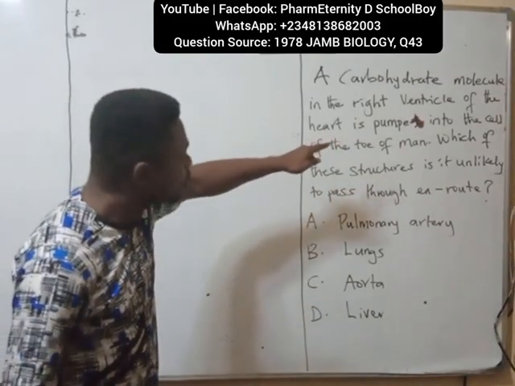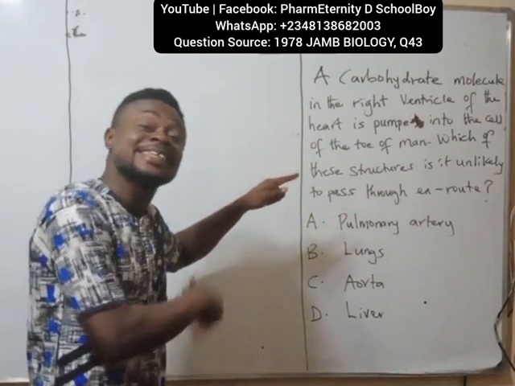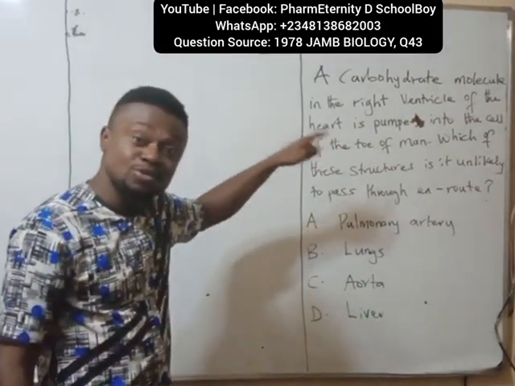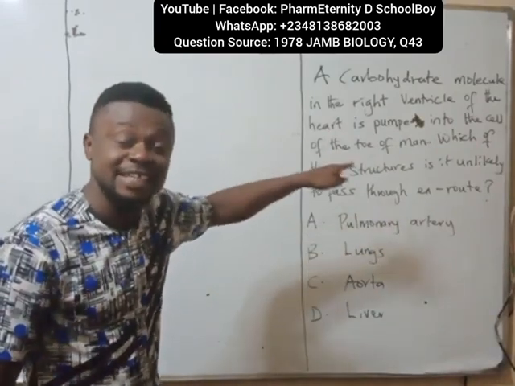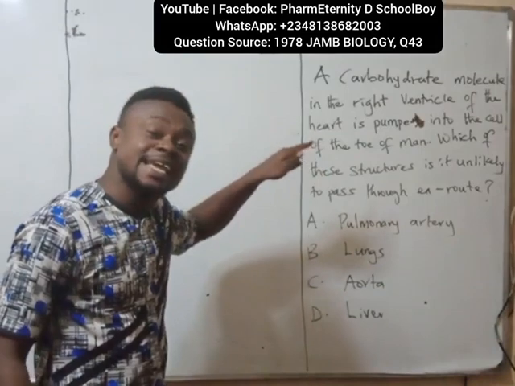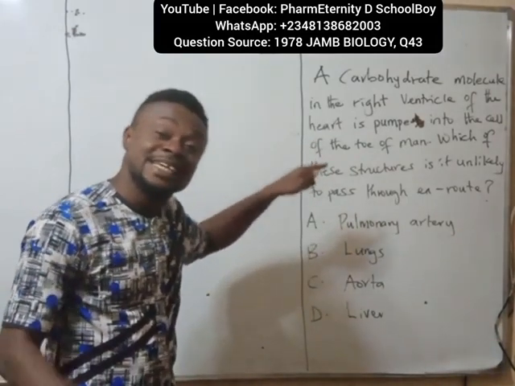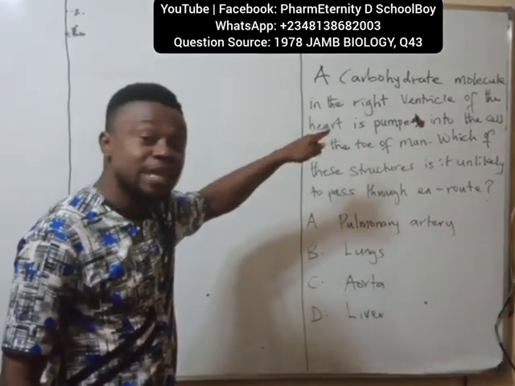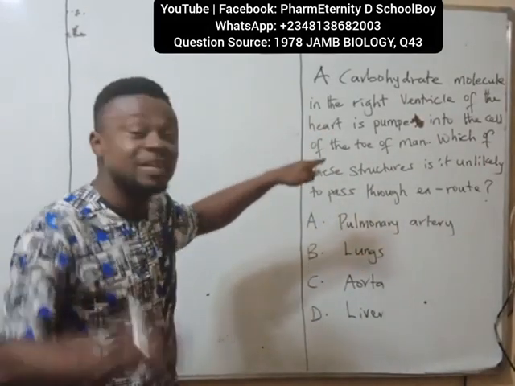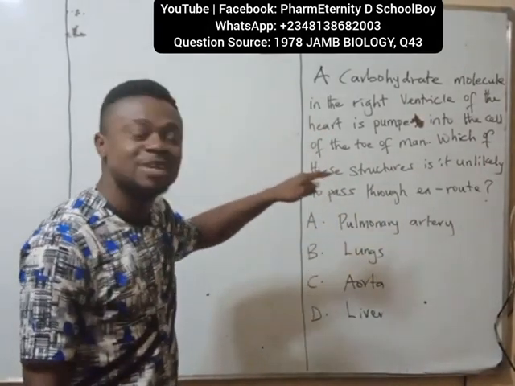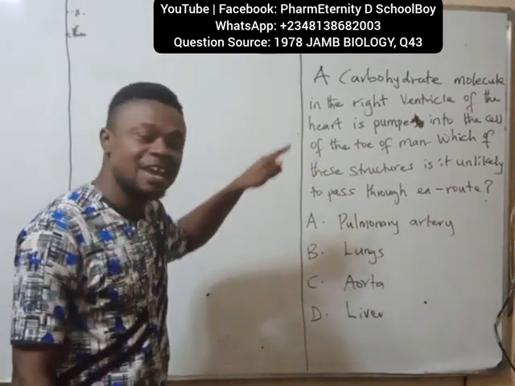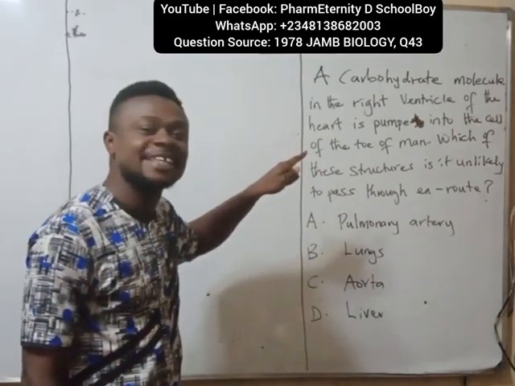That same blood will now enter the heart again through the pulmonary vein, and from the pulmonary vein, it will get to the left atrium. Then from the left atrium, it will now enter the left ventricle. From the left ventricle, it will now enter the what?